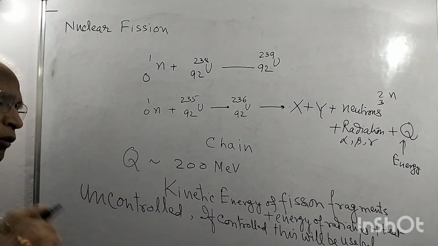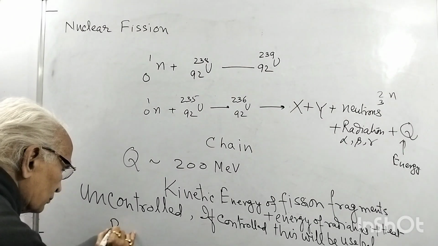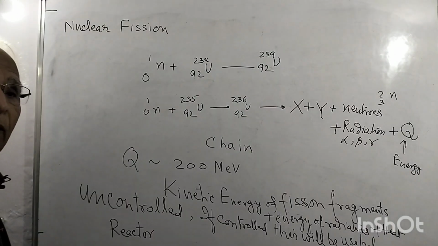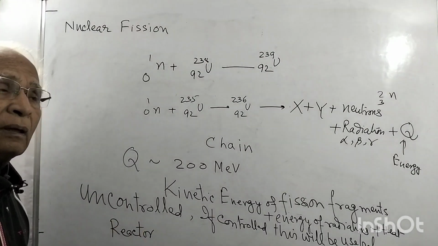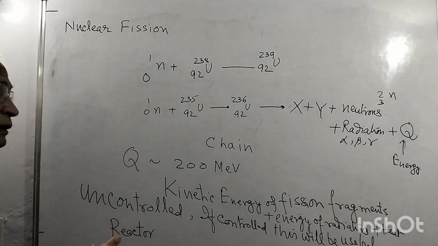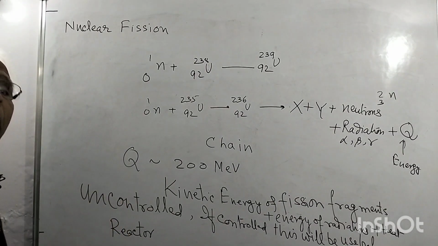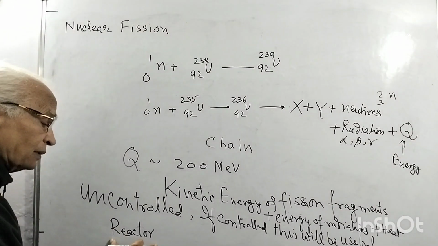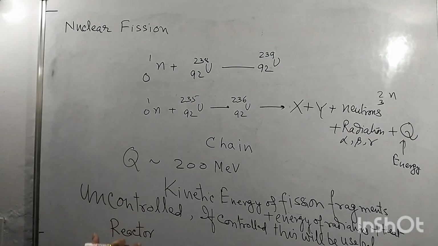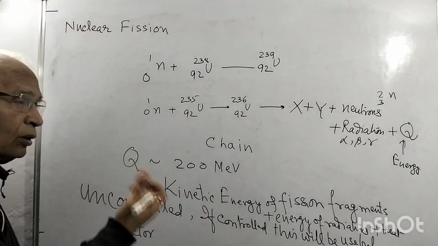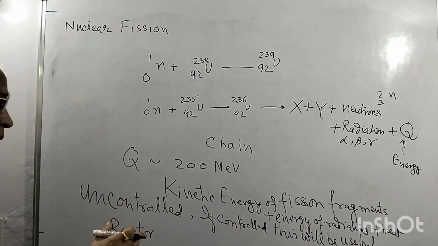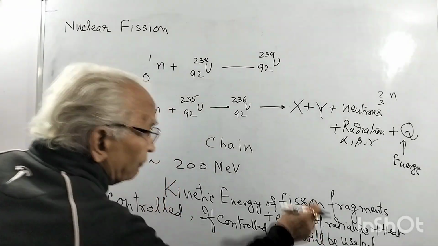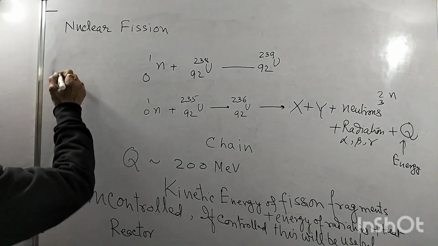Useful for what? A reactor. The reactor may be a power reactor to produce electricity, a research reactor for research purposes, or a breeding reactor to breed fissile elements. So this reactor is multi-purpose: it can produce more fissionable material and it can produce power, electricity. So controlled fission energy is a reactor.